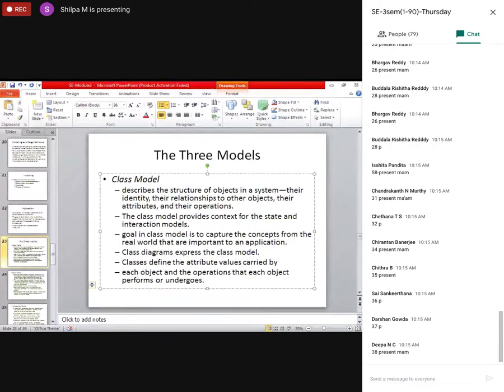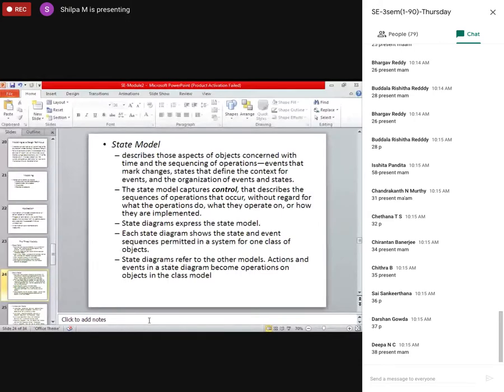Okay, shall I move to the next slide? State model. See, for the exam, if it comes for the test, I won't mind if you write these points which are there in the slide.